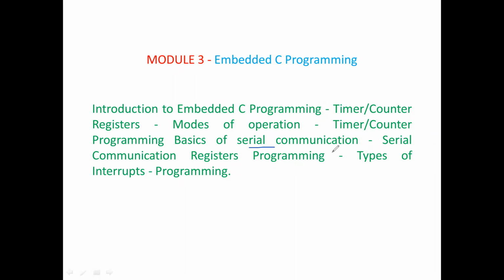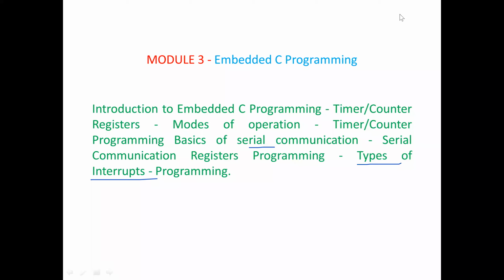There are many serial communications. For example, in 8051 we have only UART. There are many serial communications in advanced controllers, like SPI, I2C, CAN protocols. So we have many. You are learning only the basics. Then we will be learning about the types of interrupts. So what is this interrupt logic?